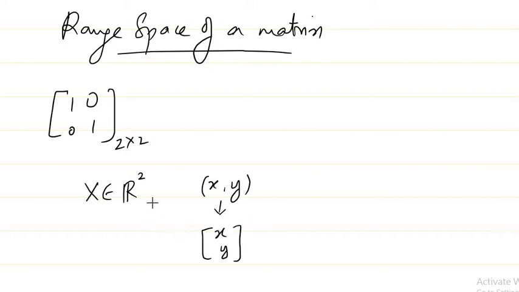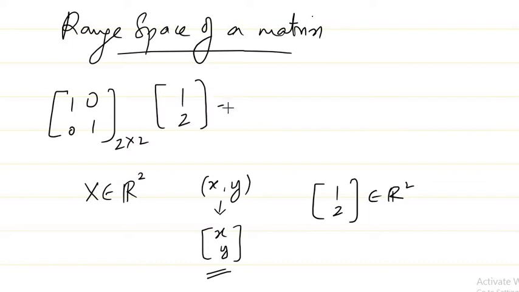So if you take any vector of this form x, y from R2, then what do you get? Or simply let us do one thing. If I take a vector, say 1 2 from R2, what do I get? If I multiply my A with the x, I'm going to get a new y. That's what we have seen, and we have to take the set of all such vectors.